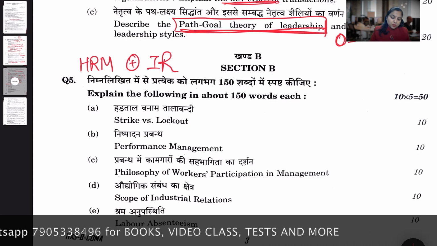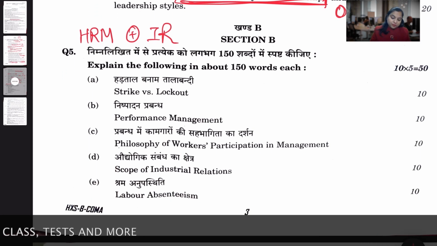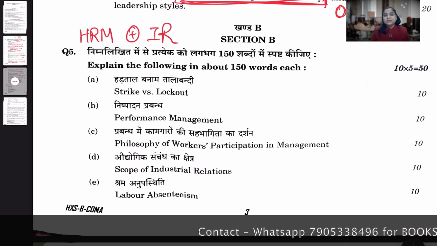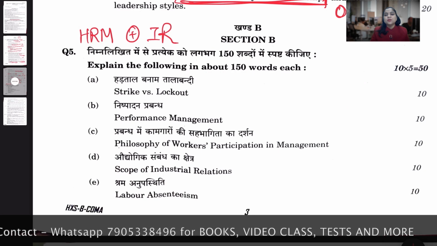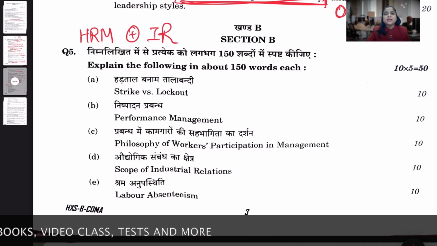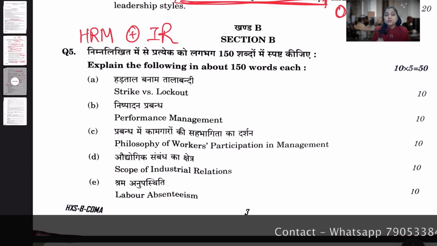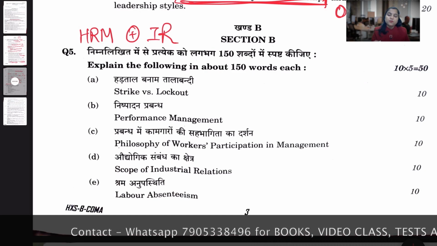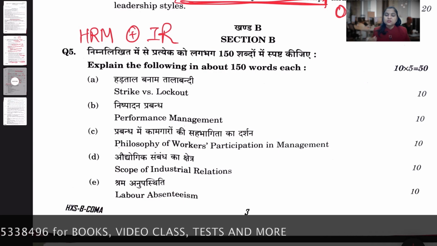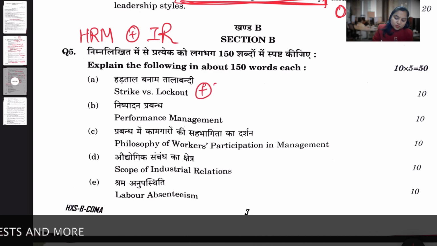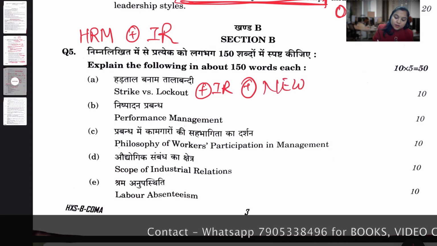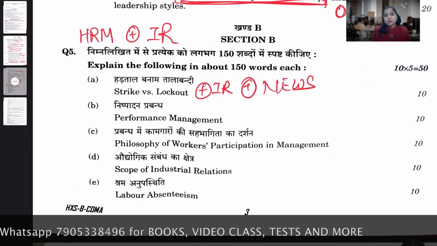Okay, so let's begin with question number 5. First, a direct question, strike versus lockout. It's a creamy topic, it came in past years, so we cannot ignore this topic, strike and lockout. And this is a topic I took up a thousand times in the news booklets, because every year we find a strike somewhere, a lockout somewhere. So it is a topic related to industrial relations, and it was in the news a lot in the past years.